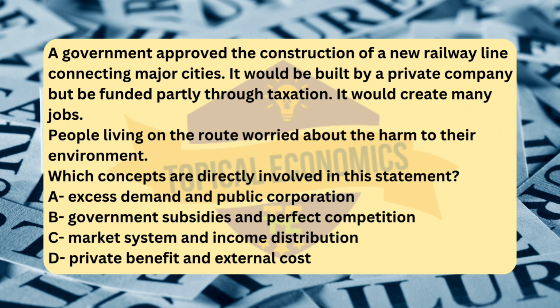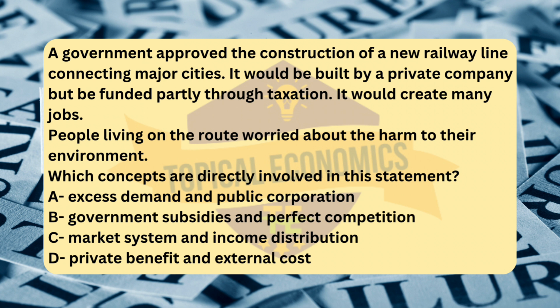The correct answer for this question is option D, private benefit and external cost. This scenario involves both private benefits and external costs, which are key concepts in economics related to market failure and the social impact of economic activities. Private benefit refers to the direct benefits that individuals or groups, in this case, the private company and those who benefit from the railway, gain from the project.